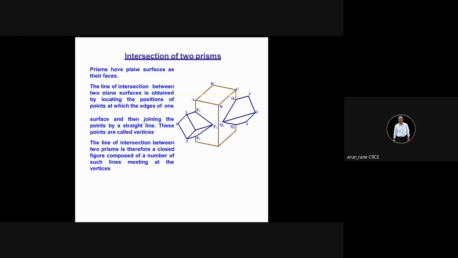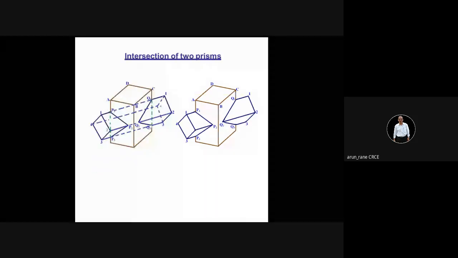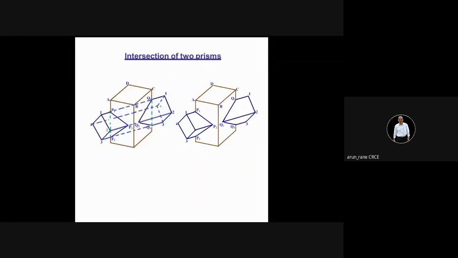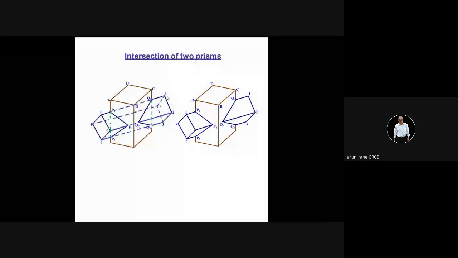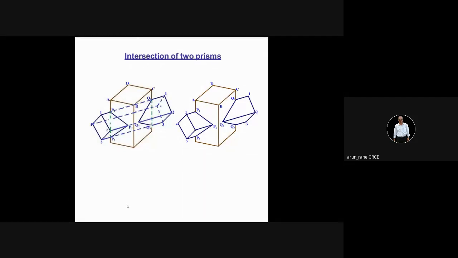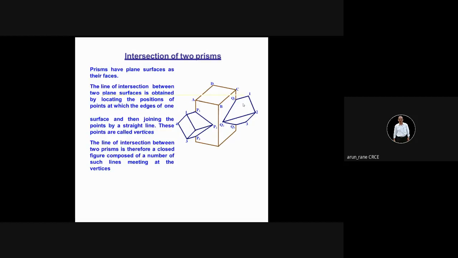I hope it is registered. This is how it will look, with the prism penetrating and coming out. If you remove the hidden lines, because they make this drawing a bit complicated, it will look like this, which I just showed you in the previous slides.